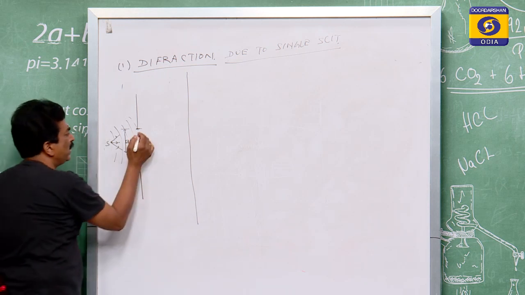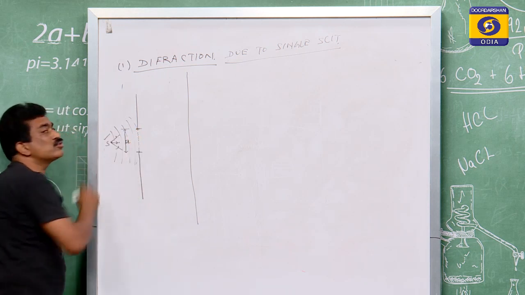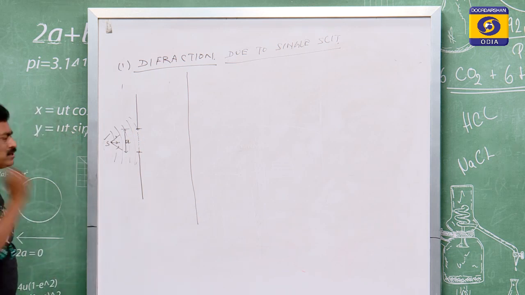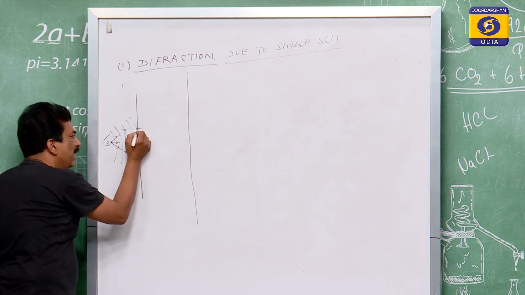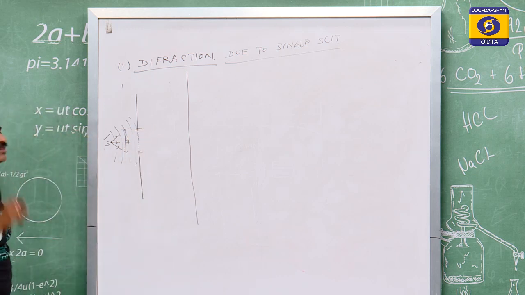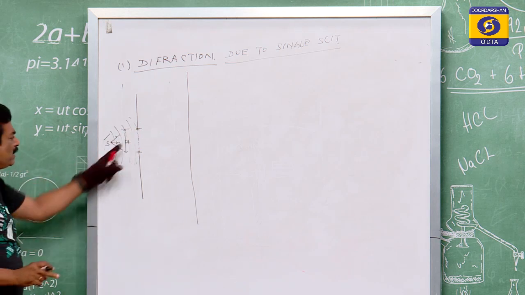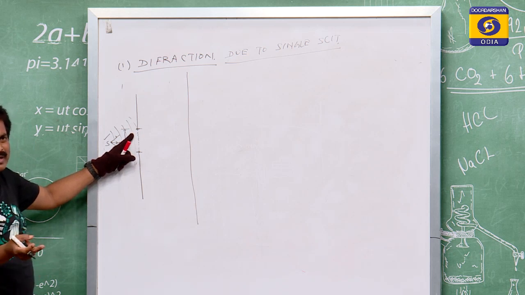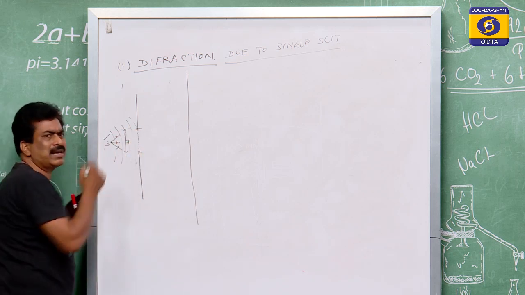But never think that this slit has only one source. According to the Huygens principle, when the light is passing through this, every point of the light motion will behave as a source of disturbance. So many sources are there; it may be thousands or lakhs of sources.